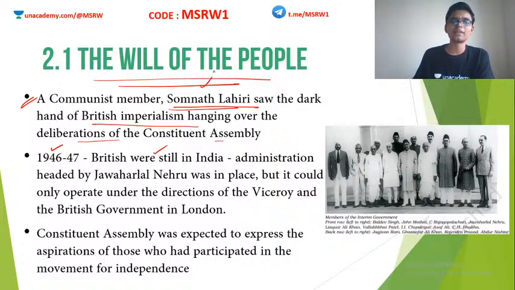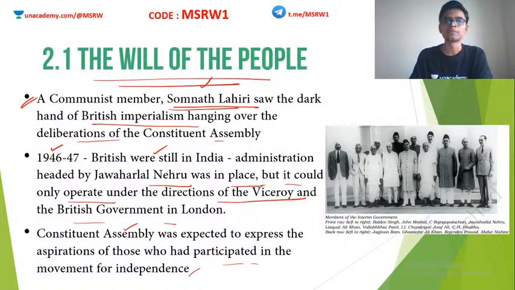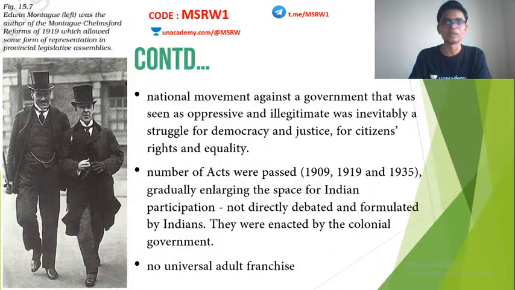So Somnath Lahiri brought this concern into the Constituent Assembly. He thought that the administration headed by Nehru was in place, but it could be operating under the directions of the Viceroy and the government of London. The Constituent Assembly was expected to express the aspirations of those who had participated in the independence movement for India. Nehru assured the Constituent Assembly that such a thing was not happening, and that it was functioning as per the aspirations of the Indian people and the leaders of the Indian national movement only, and the Britishers had nothing to do with this. He reassured the Constituent Assembly of the same.